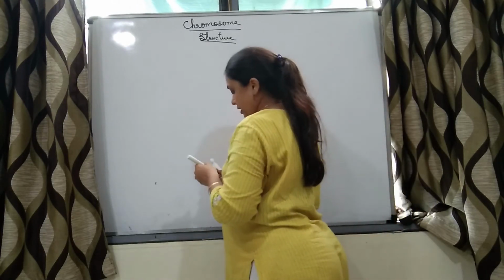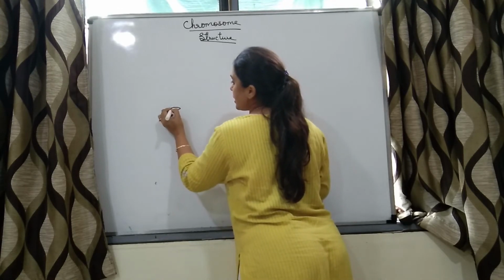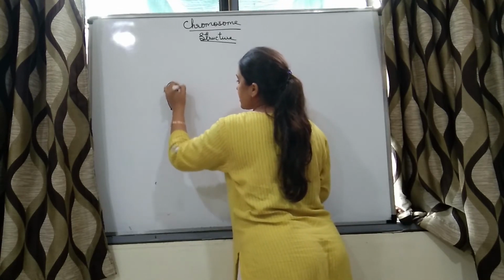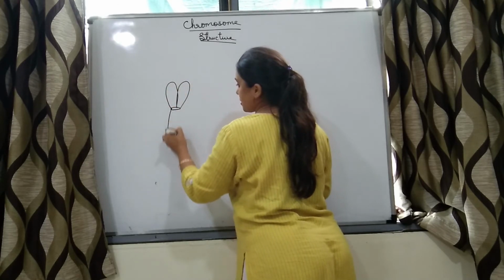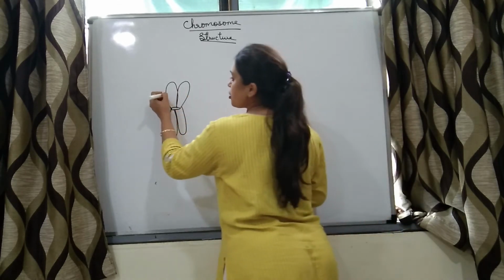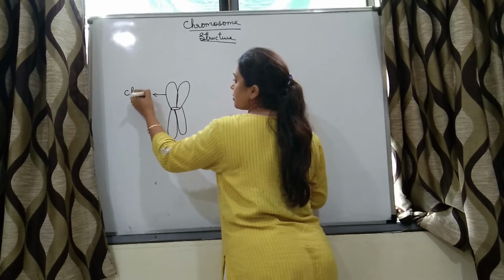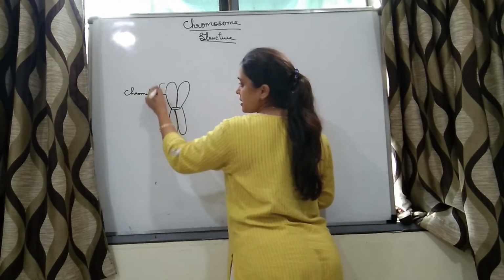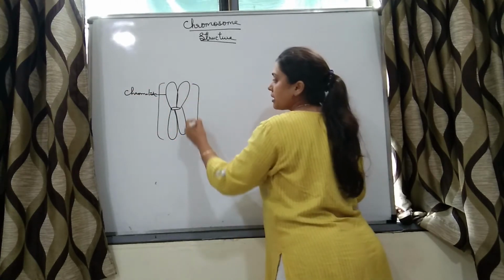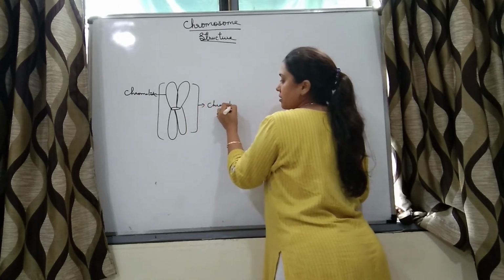Let me draw it. So this is the centromere and these are the chromatids. This is one chromatid and this is also a chromatid.